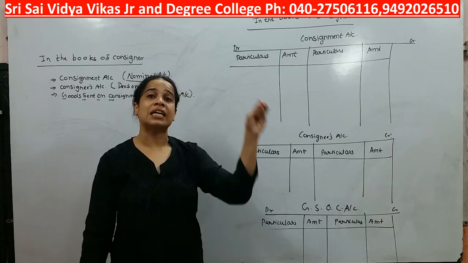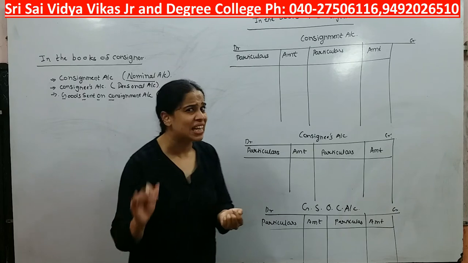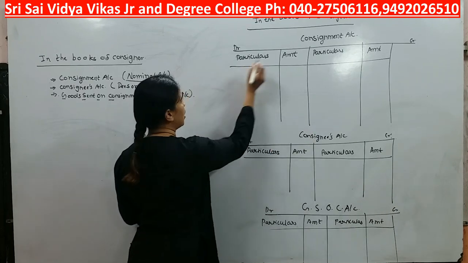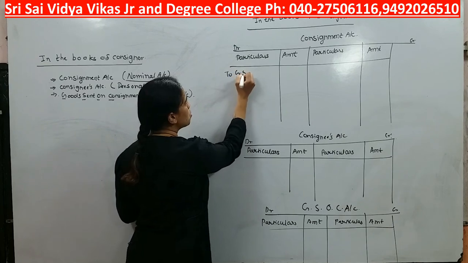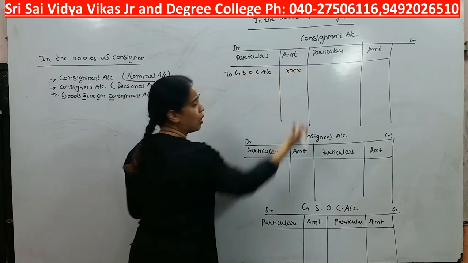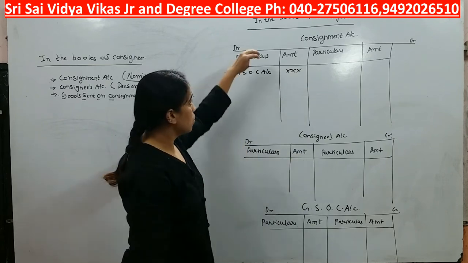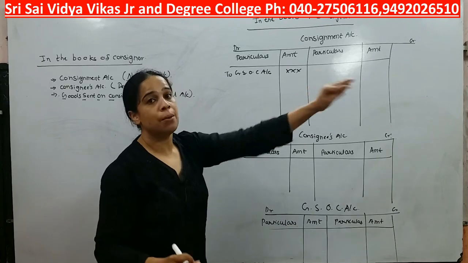We are sending goods to our best friend. Okay, so goods are going out. Are we getting anything in return? No. So here I will write consignment account debit to GSOC account. Simply goods are going out. Are you understanding? Goods are going out. We are sending goods to our best friend.